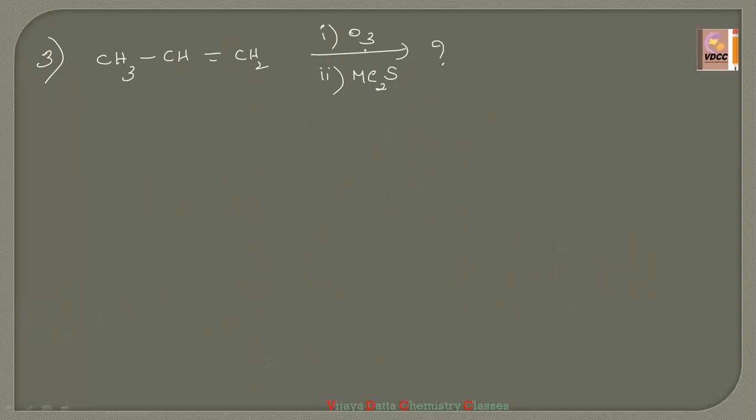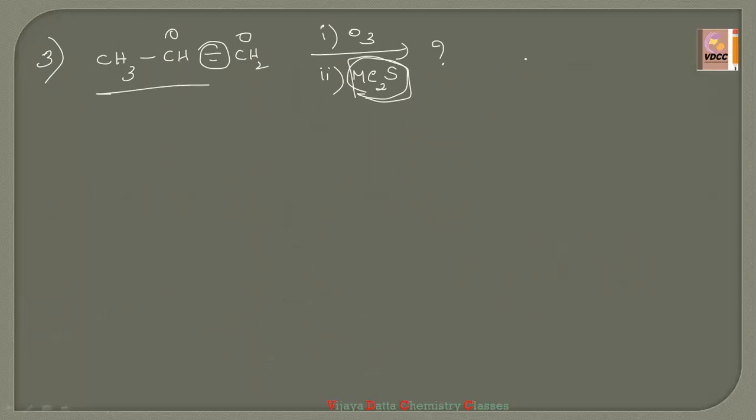O3 is nothing but ozonolysis. So you have to remove the double bond between the two carbons and add one oxygen to this side and one oxygen to that side. The second reagent is Me2S, so a reduction takes place due to the presence of this dimethyl sulfide. The reaction doesn't proceed further, so no carboxylic acids. The reaction stops at the aldehyde.